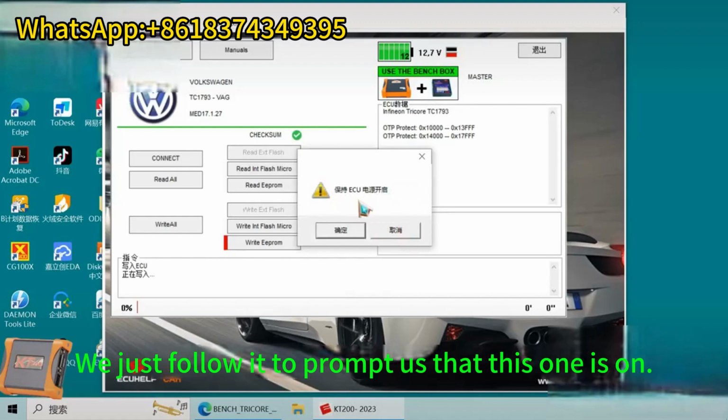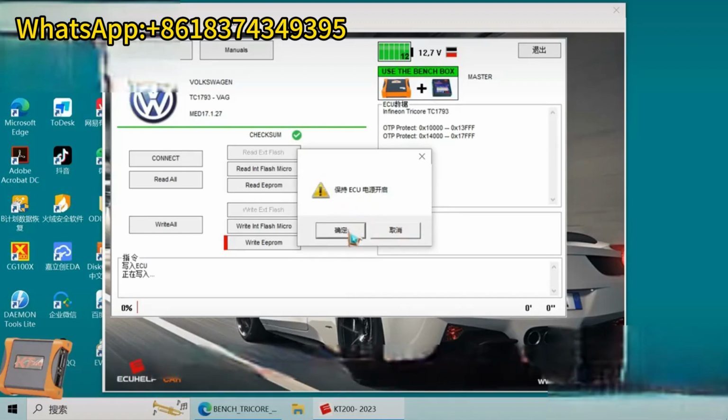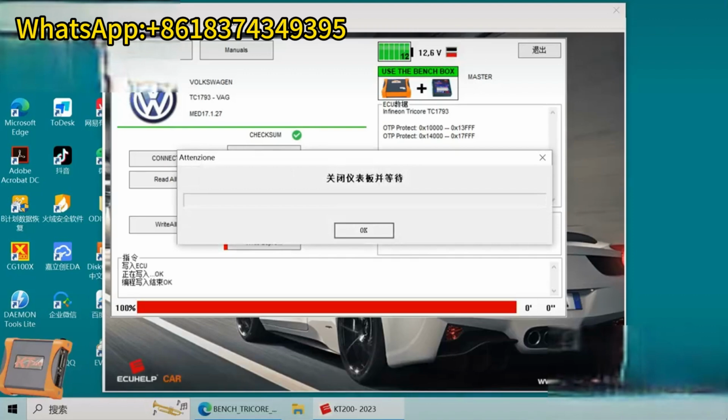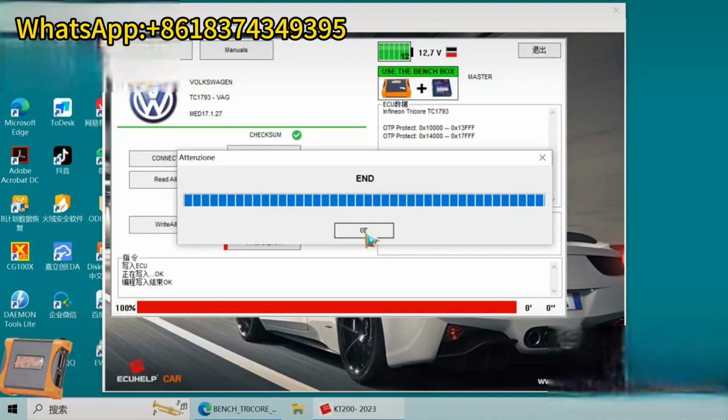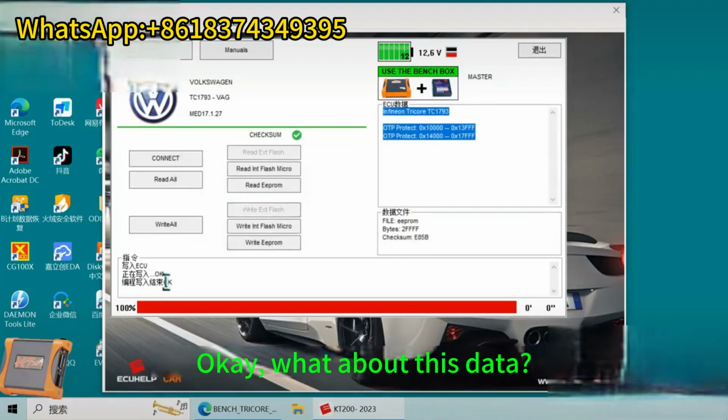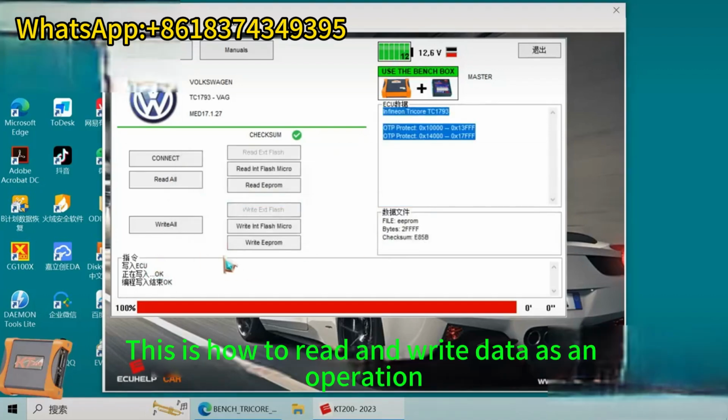We just follow the prompts. Click OK. Okay, this data was written successfully. This is how to read and write data as an operation.